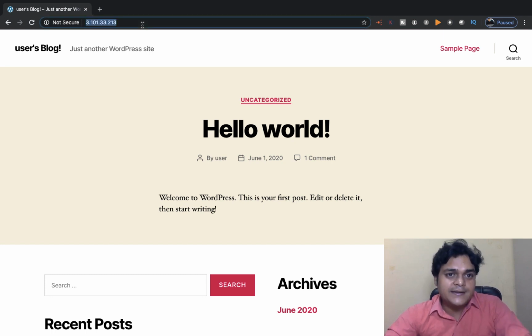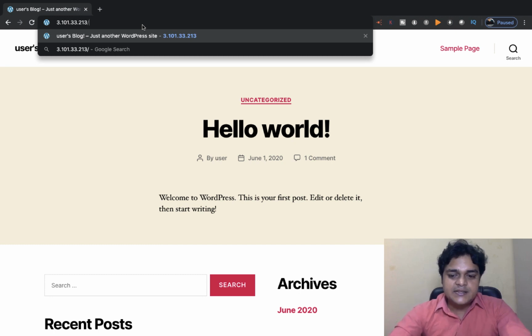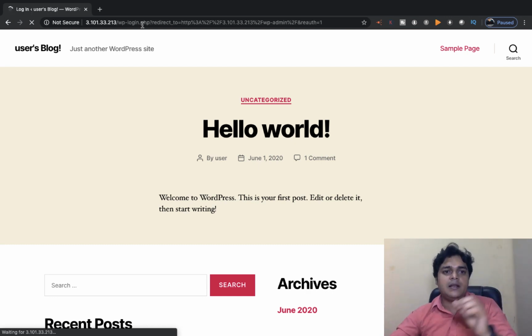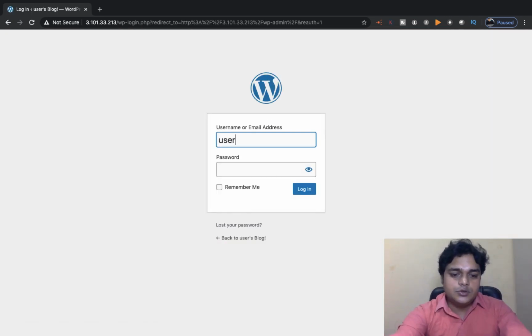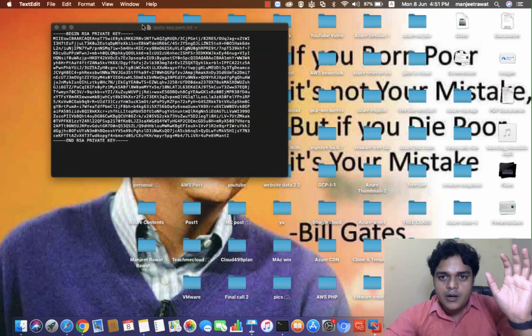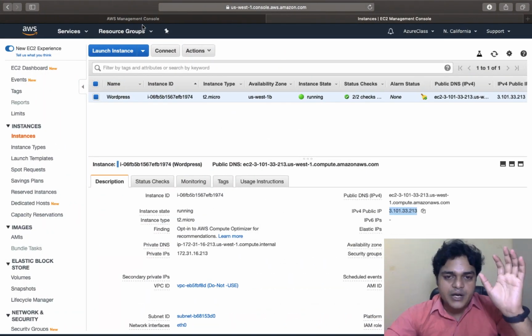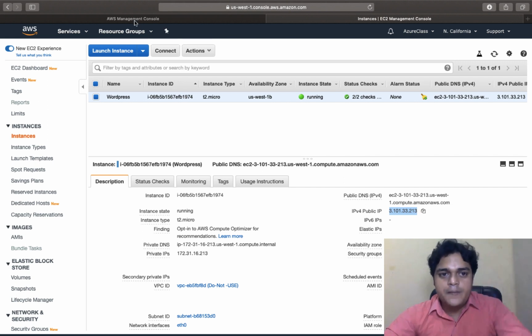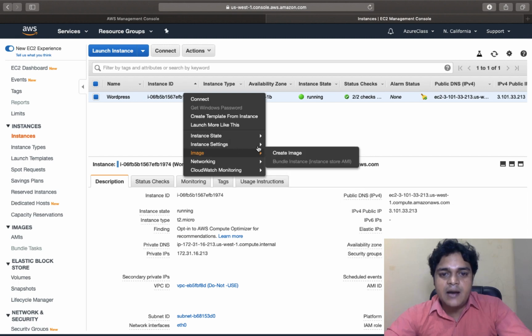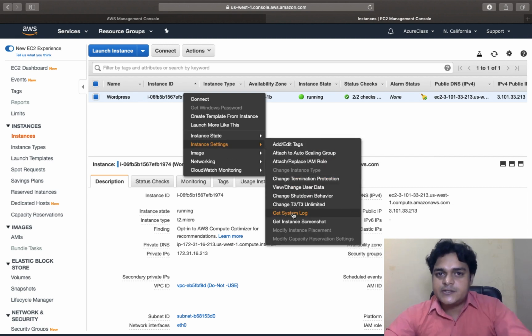So how can we get the dashboard? Just paste your public IP address followed by /wp-admin, right? When you use wp-admin, it gives you the login panel, and you just need to use the username. By default, the username is user, and you need to find your password from the Amazon portal. You just need to right click on your virtual machine, go to settings, and in instance settings we have an option called get system log.